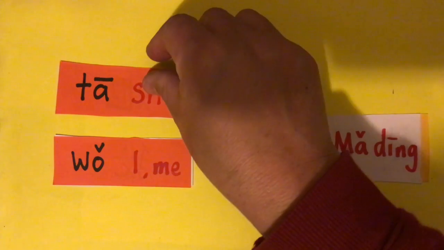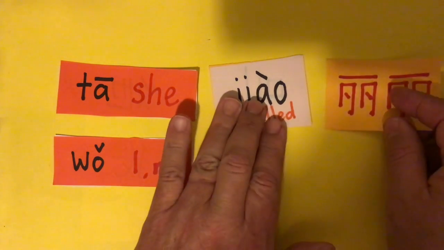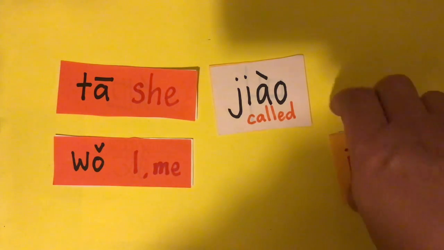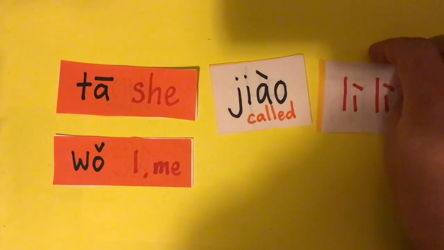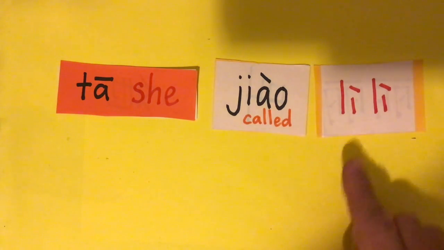In the same way, I think I'm going to need to swap for this one. We're going to need this 她, and you'll see why in a moment. 她叫, not Ma Ding, 她叫Lily. Just turn that over. 她叫Lily. She is called Lily.